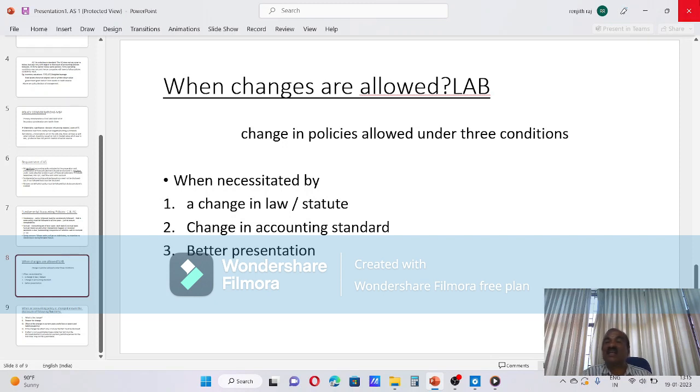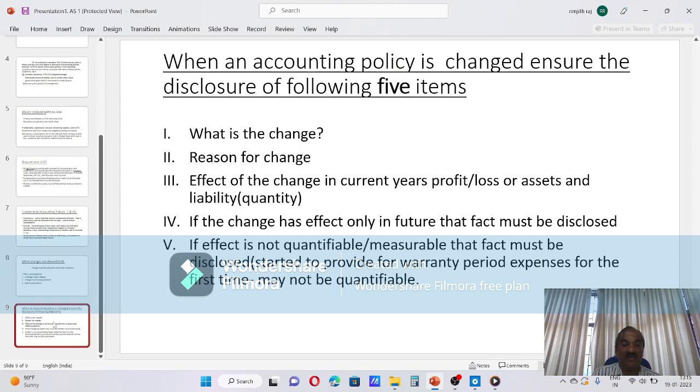Then change in accounting standard. If another accounting standard says that it should be done in this way, this AS1 supersedes. If AS1 is not there, the new AS supersedes AS1. That must be followed, accounting standard. Then better presentation. If the management feels that for better presentation, new policy should be followed, then we must adopt that policy. That is, change is allowed.